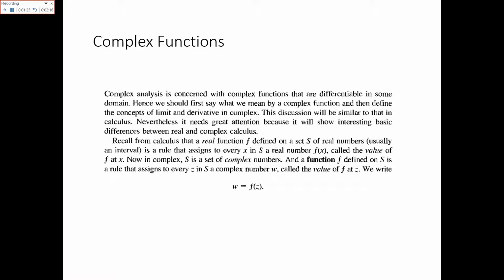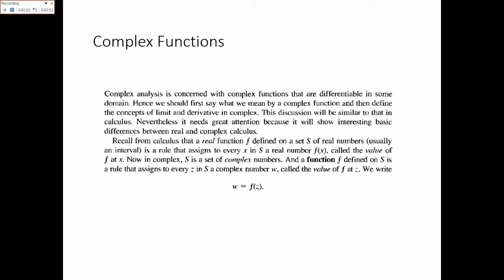Now, in the complex number system, S is the set of complex numbers instead of real numbers, and a function f is defined on S. It is a rule that assigns to every z in the set of complex numbers a complex number w, called the value of the function at z.